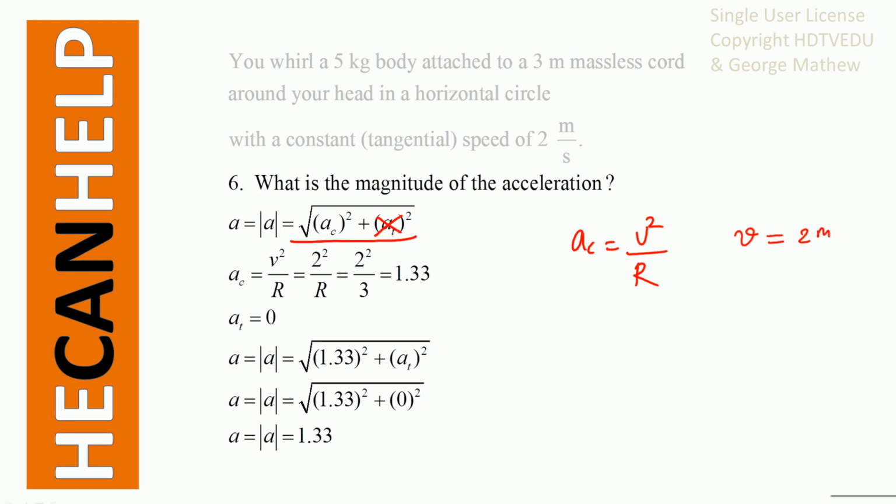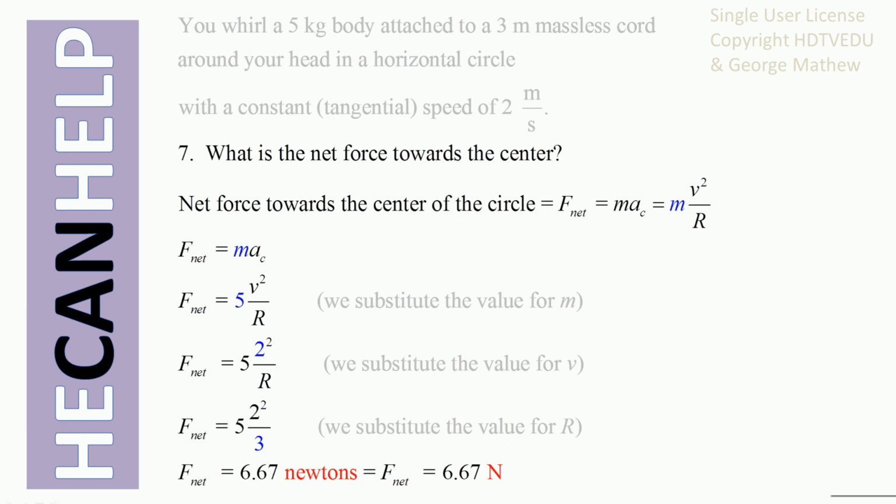V is given as 2 meters per second. Radius is given as 3 meters. So when you substitute that, we get centripetal acceleration as 1.33 meters per second per second. So what is our acceleration? 1.33 meters per second per second.